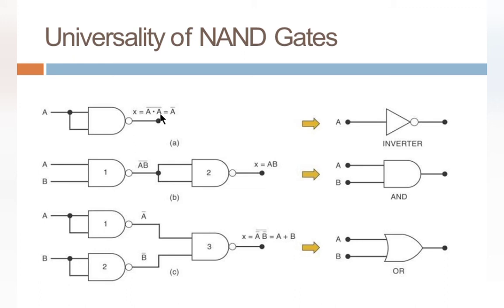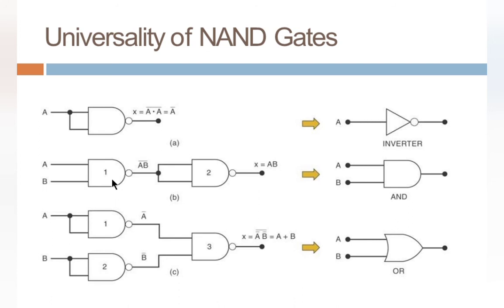A whole bar can be split as A bar or A bar. According to Idempotent law, X or X is X. So A bar or A bar is equal to A bar only. So using NAND gate, we implement the NOT operation.